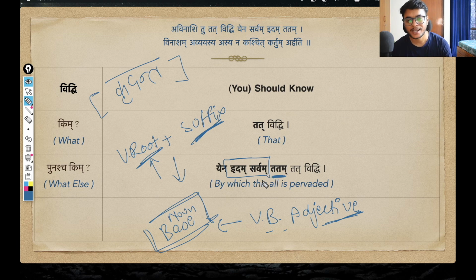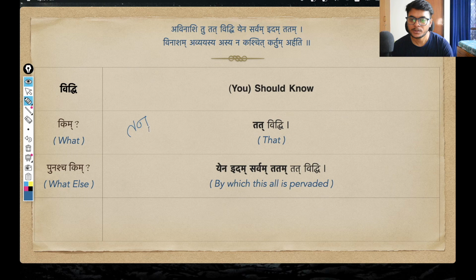So with whatever words they are associated with, these adjectives describe them, but they also give a flavor of a kriya, of a verb. Okay, as you can see here, tatam is pervaded. So is pervaded, this gives a flavor of a kriya, a verb also, right? An action also is pervaded. And what is pervaded? So idam sarvam. So this tatam is also describing idam sarvam, and it is also giving a flavor of an action, a verb. So these are verb based adjectives. Anyways, this tatam in particular is coming from tan dhatu. Okay, so tan, this verb root, means to spread, but in the context here, the better meaning is to pervade.